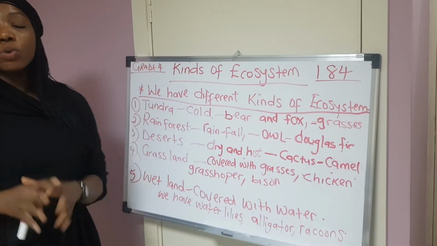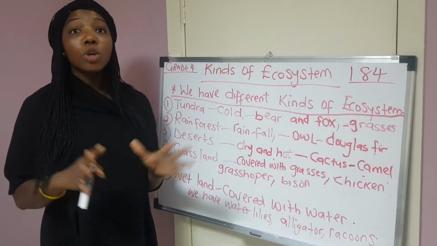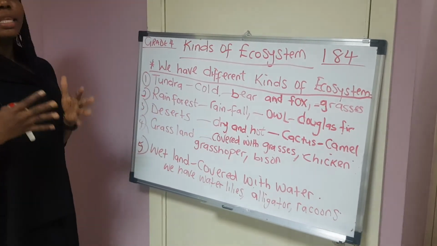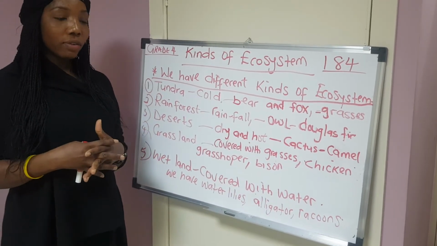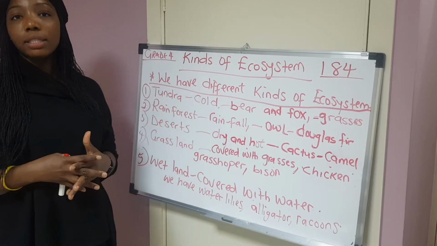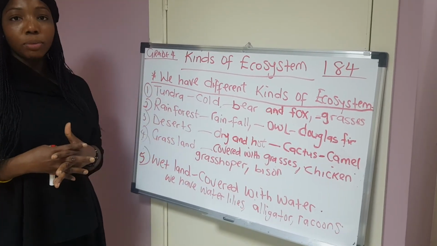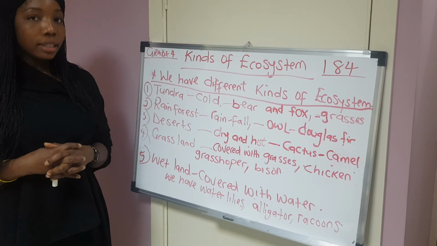Plants and animals will stay where they can survive. You will find plants and animals in a place they can adapt and they can survive. That is why you can find the camel in the desert, you can find the cactus in the desert, because these are the only places they can survive.